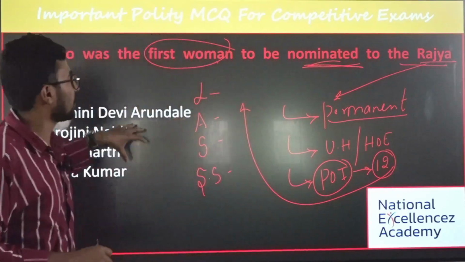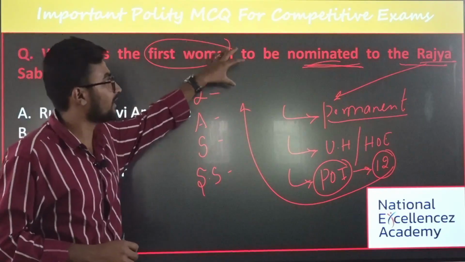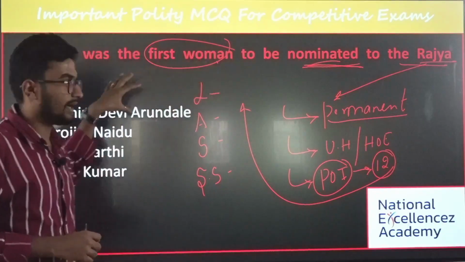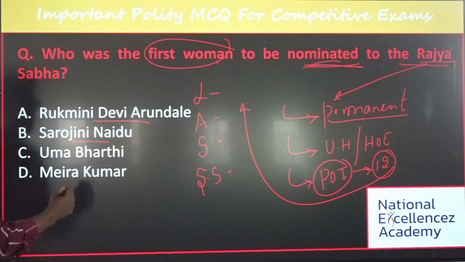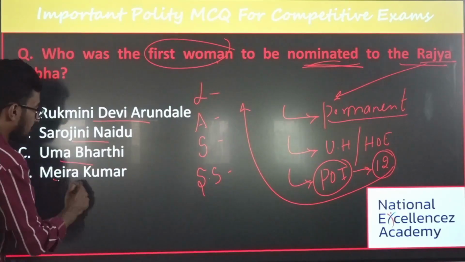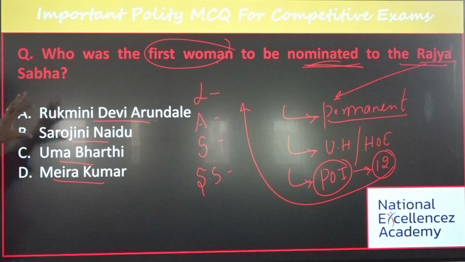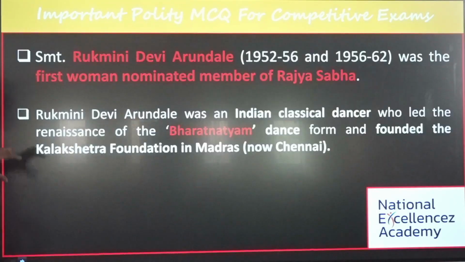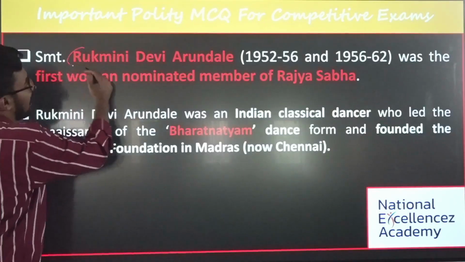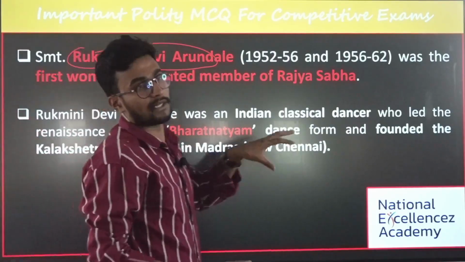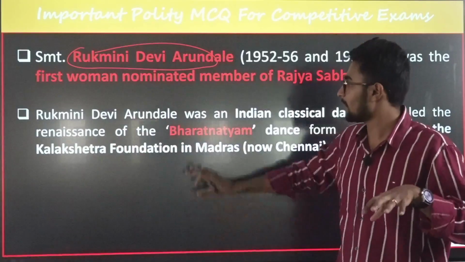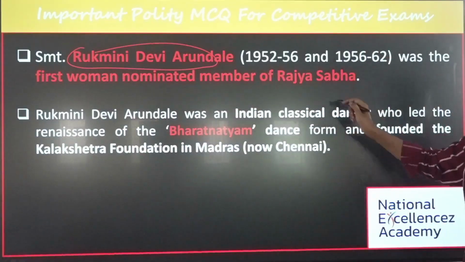The next important thing is, who is the first woman to be nominated to the Rajya Sabha? Is it Rukmani Devi Arundale? Is it Sarojini Naidu? Is it Uma Bharati or Meira Kumar? What is the answer? The answer is Rukmani Devi Arundale. She was the first woman nominated to the Rajya Sabha.